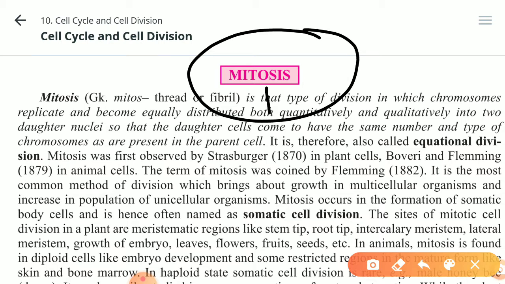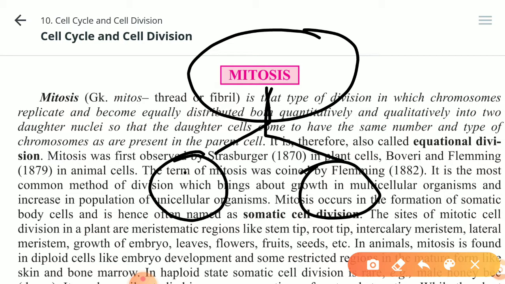Mitosis is the process of cell division in which one cell divides to form two daughter cells. The two daughter cells formed have the same number of chromosomes as were there in the parent cell.